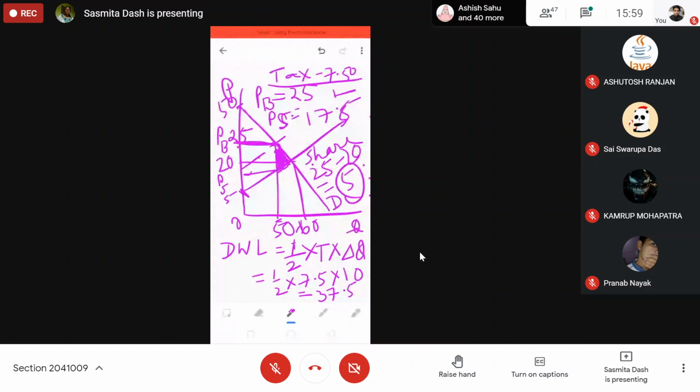What will be the government revenue, the tax revenue? How do you calculate the tax revenue? This area is your tax revenue.